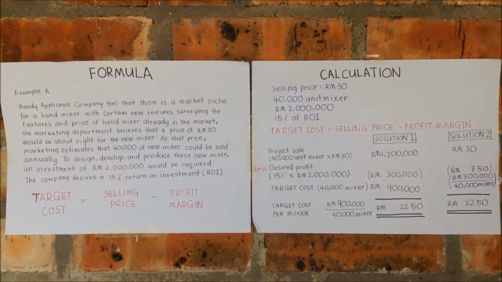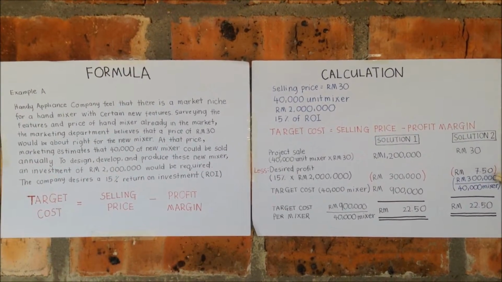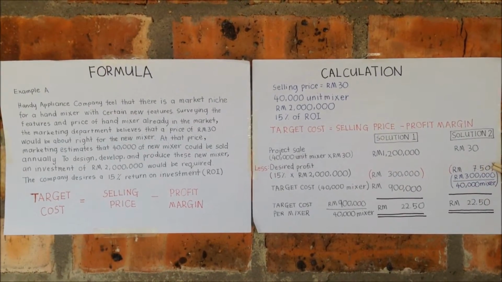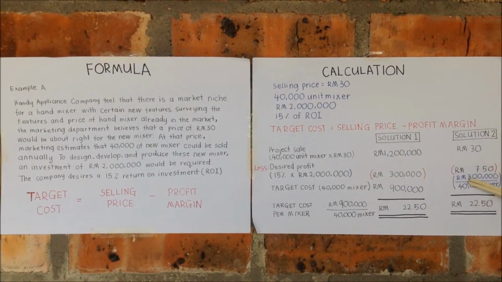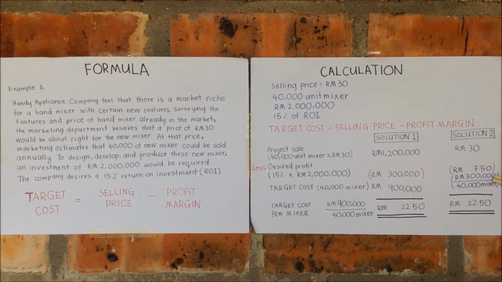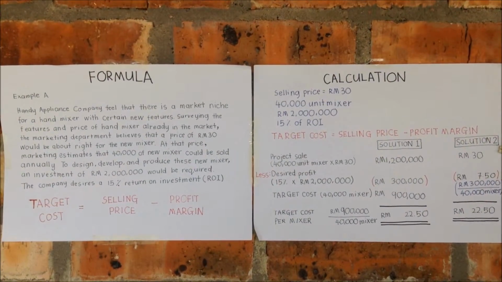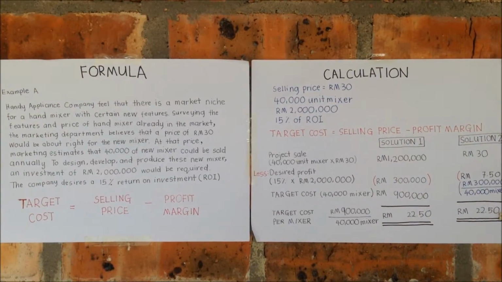Okay, next let's look at the second solution. Selling price RM30, less desired profit RM7.50. How do I get RM7.50? RM300,000 divided by 40,000 units of mixture, so we get RM7.50. The result will be RM22.50.